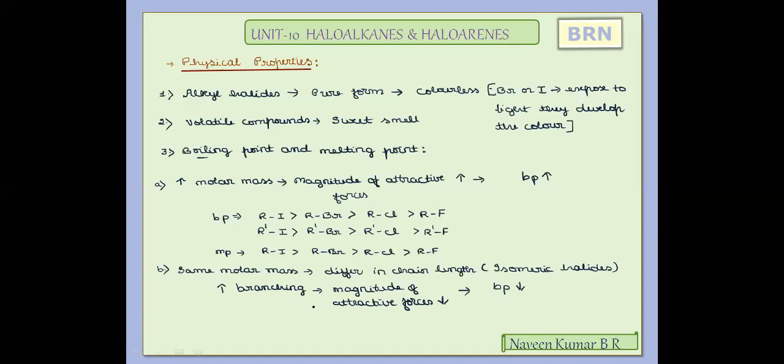For example, if we take a bromobutane, having 4 carbon atoms in a linear chain, and if that is present in the branched form, if you compare the linear and the branched structure, the branched compound will always have a low boiling point when compared to its linear isomer. The reason for this is the magnitude of the attractive force with branching will always decrease. Now to support this, we'll take a simple example to understand.